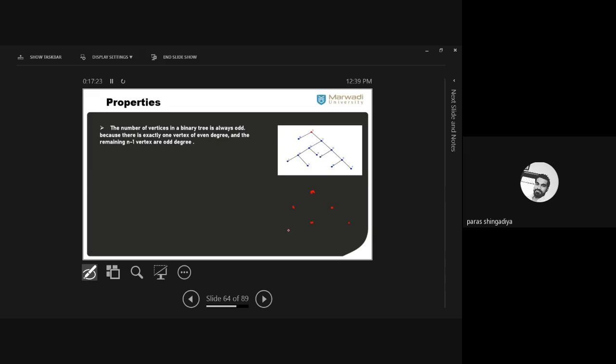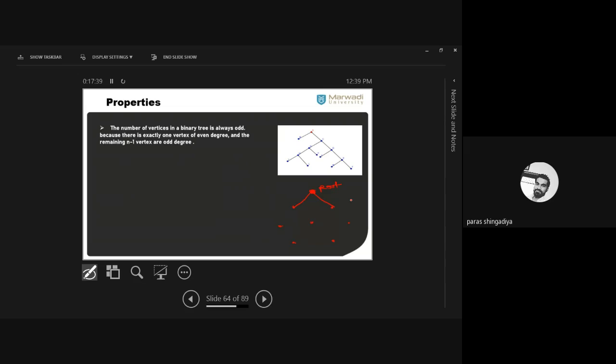Okay, that is a 5, a 6, 7 and 8. These are the 8 vertices. And now you have to define one root. Let us consider this vertex is our root, and consider it degree 2. Now connect the rest of all the vertices.